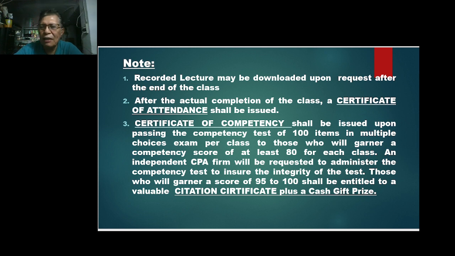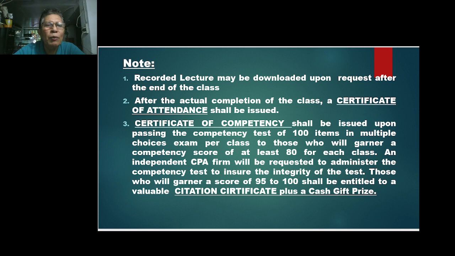Lacking that, we will require you to re-attend the class so that we can give you the certificate of completion. We don't just give it for the sake of giving it; we want to see to it that you really have completed the 48 hours per class, so that you can be given a certificate of attendance that shows you really attended our class.